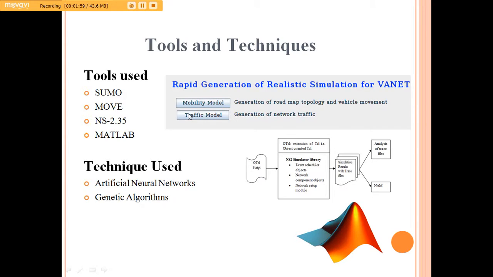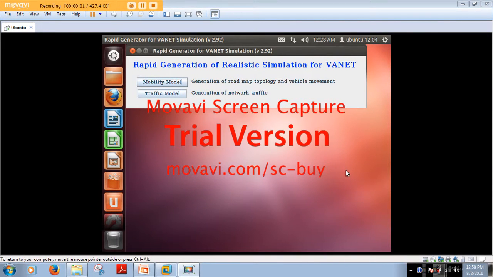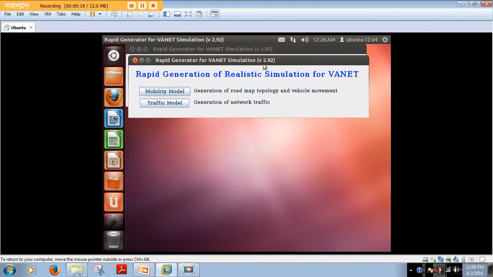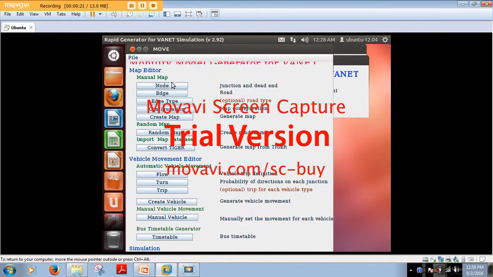routing protocol. So the proposed architecture is composed of three stages. The first one is the creation of the dataset, the second one is the pre-processing, and the third one is the classification and optimization engine. For preparation of the dataset, we need to create a VANET environment, which is done using the MOVE simulator. So this is the MOVE simulator.